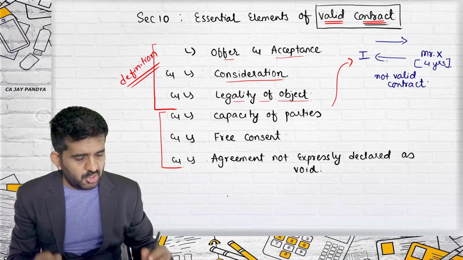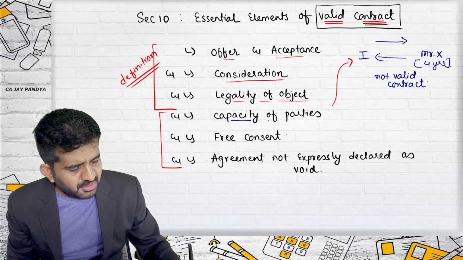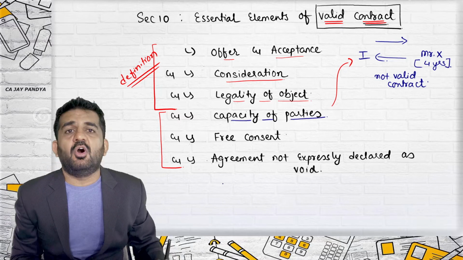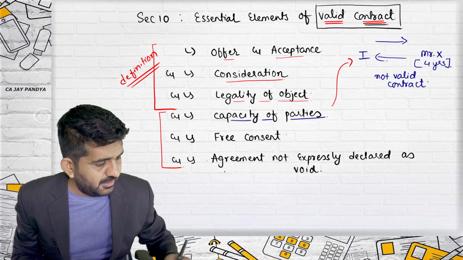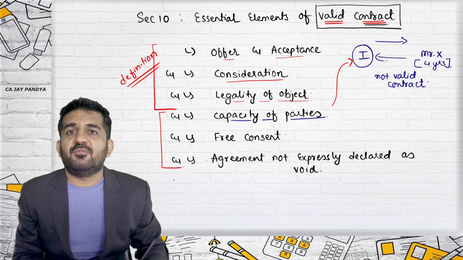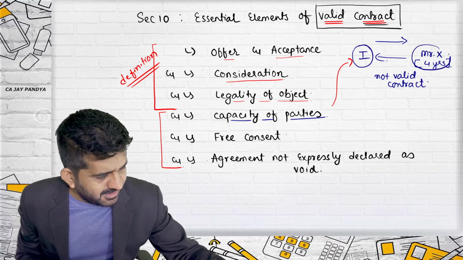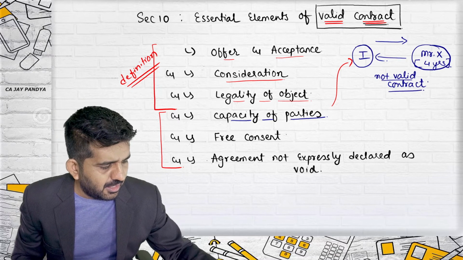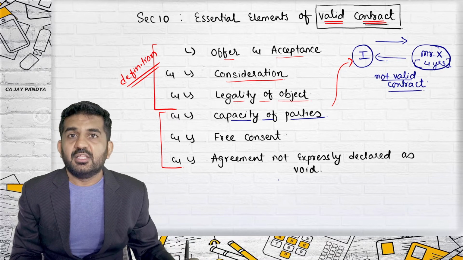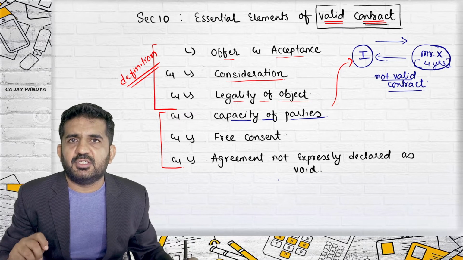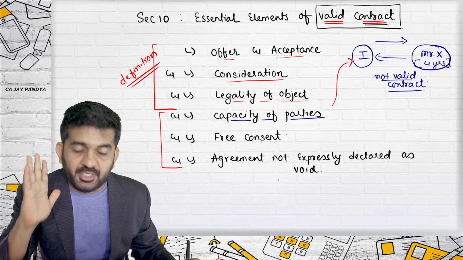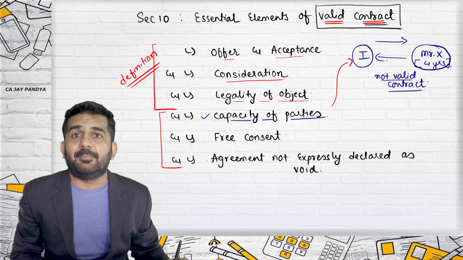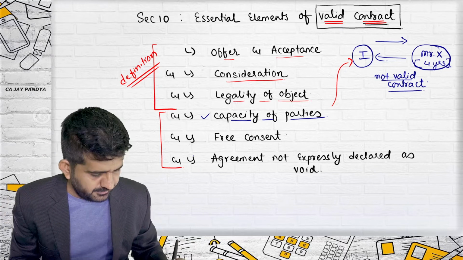So what does the law say? Both parties should be capable of entering into a contract. See, I might be capable of entering into a contract, but Mr. X is not capable of entering into a contract. Hence, this is not a valid contract. Sir, then which type of contract is this, void or voidable? That we are going to learn. Again, this is a separate chapter, capacity of parties.